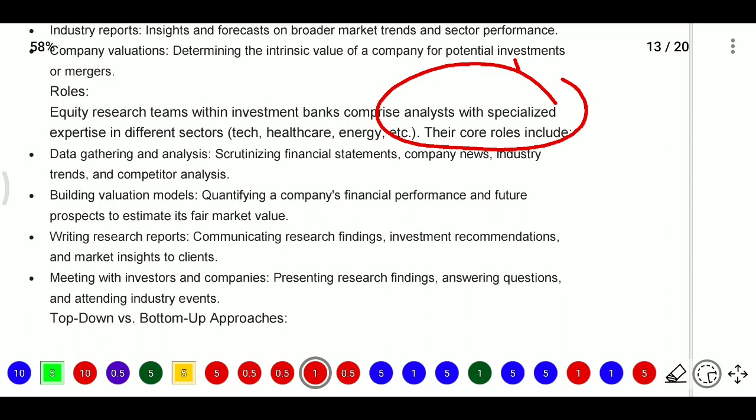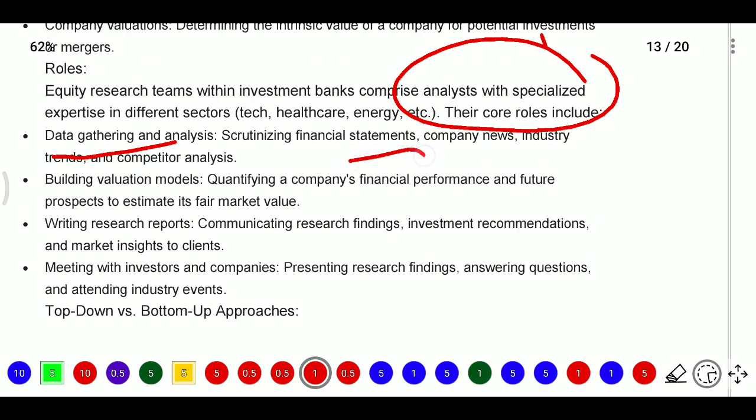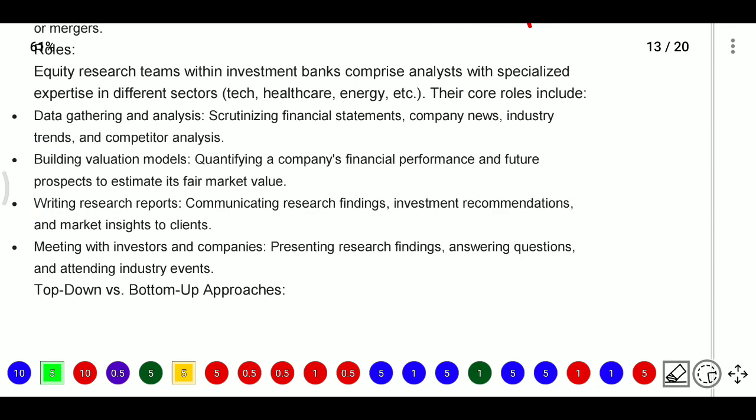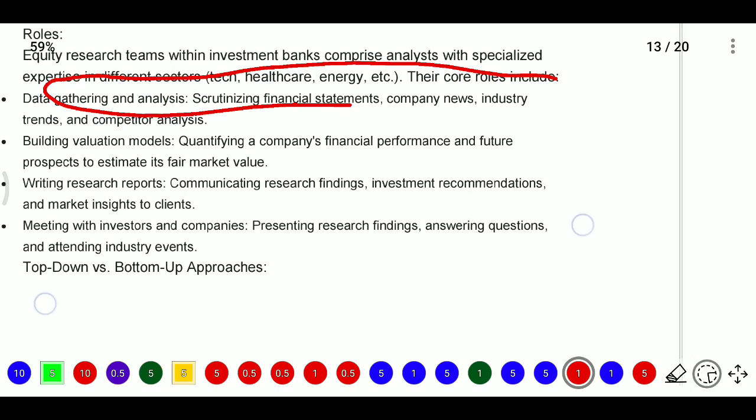The core roles may include data gathering and analysis. So they will gather the data and analyze the data. Here they scrutinize the financial statements, company news, industry trends and competitor analysis. After that, building valuation models.